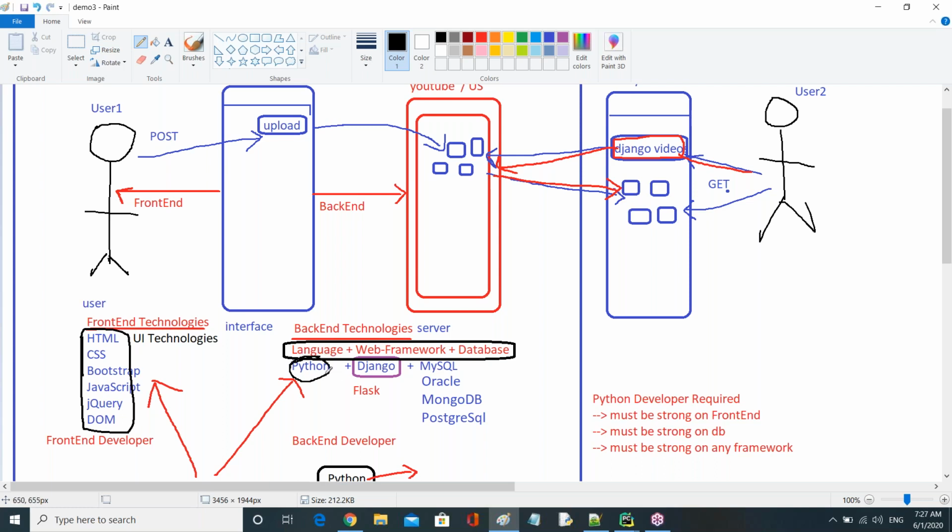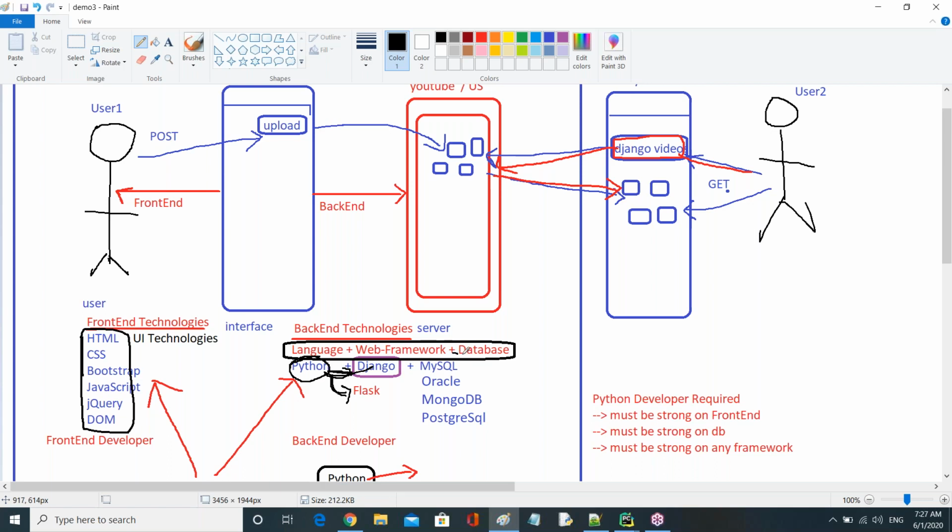And the Python language supports a number of frameworks. Out of all, the main framework is Django, and the second one is Flask. So here, we can use Python with Django, or Python with Flask. Any combination we can use. But nowadays we have more demand for which one? The Python Django combination. And the third one, you can use any one database.